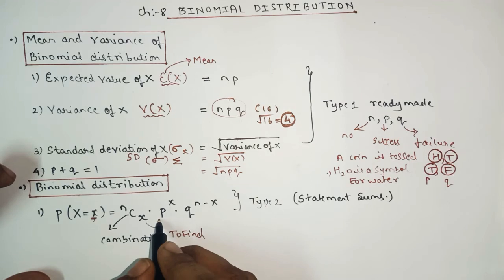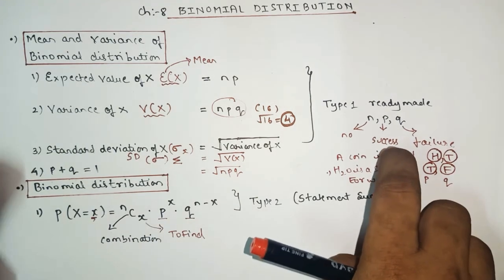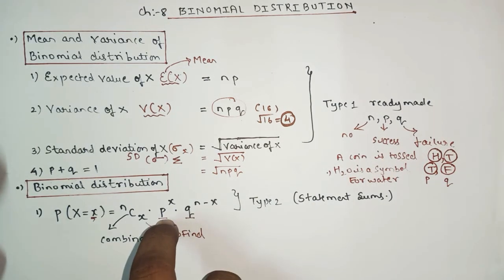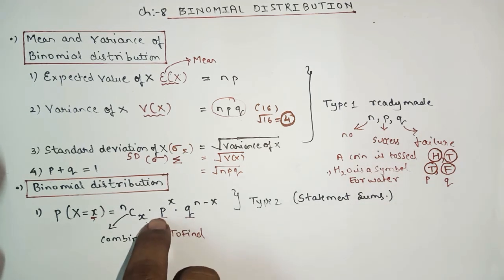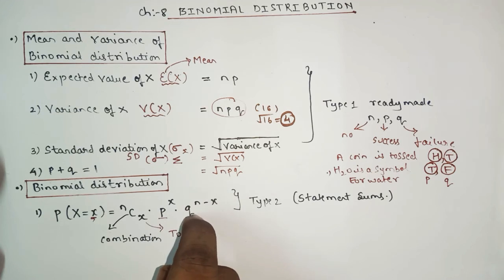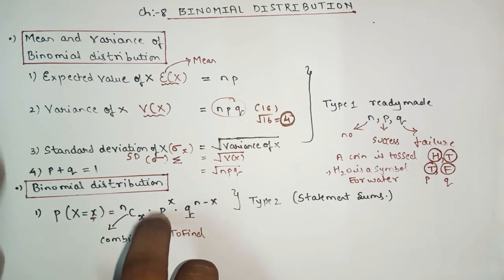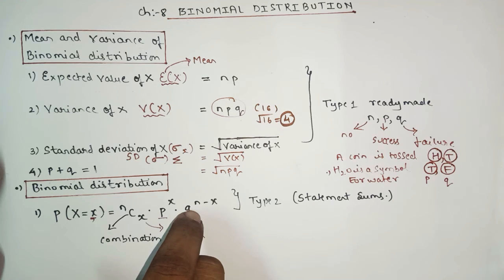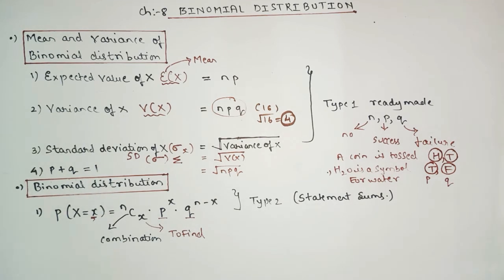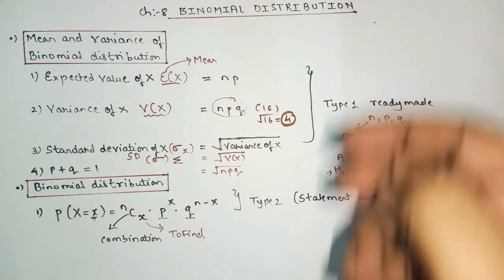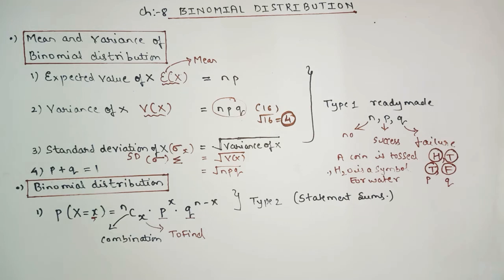Just now only I had explained the meaning of P and Q. Successful probability, unsuccessful, success and failure. In simple language, if P is true, Q will be false. If P is head, Q will be tail. Got the point? Understood? So this was, we can say, type number 1 and type number 2 concept.